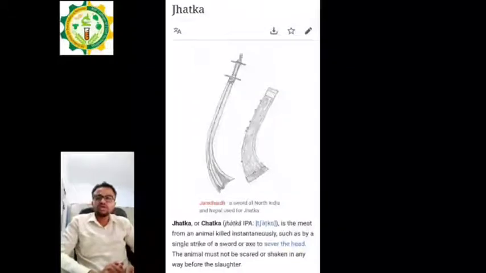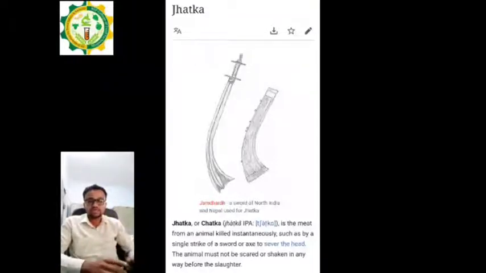So in this method, the animal is tied to a pole with a rope. Okay, and the animal is in a standing position. The animal is tied to a pole and stretched backwards so that there is a gap between the animal and the pole.